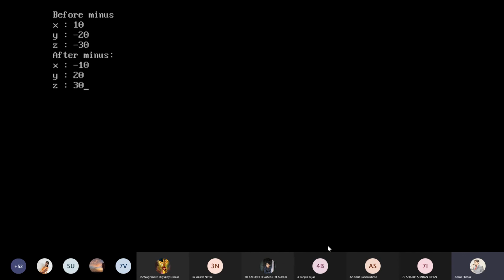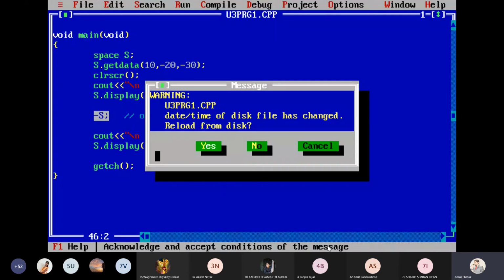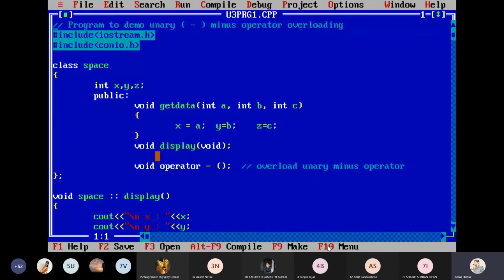So in this, I'm passing the object of the class to the minus operator and changing its meaning. Whatever task I want to do, I write into the operator function. I hope it is clear to all. Yes, sir. I want everyone to take down the program, and then we will be in a position to go for overloading of another operator also.